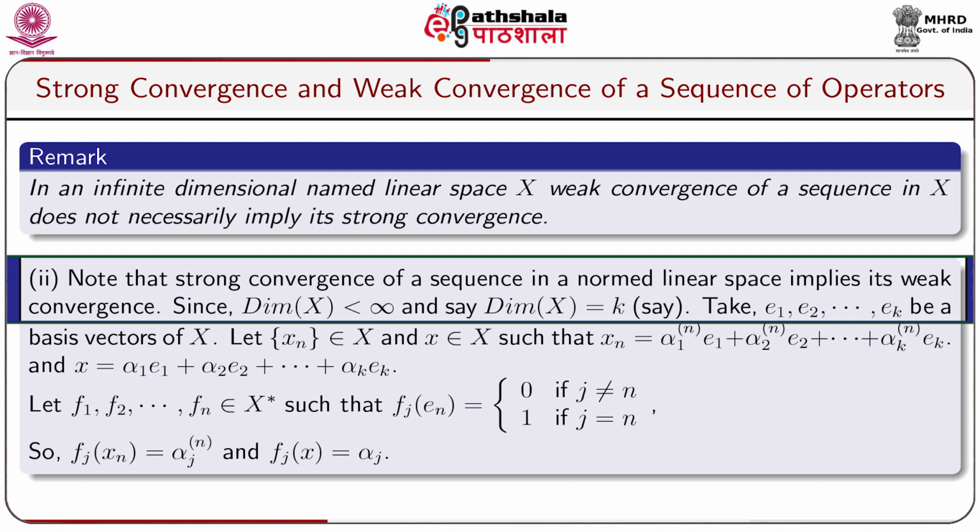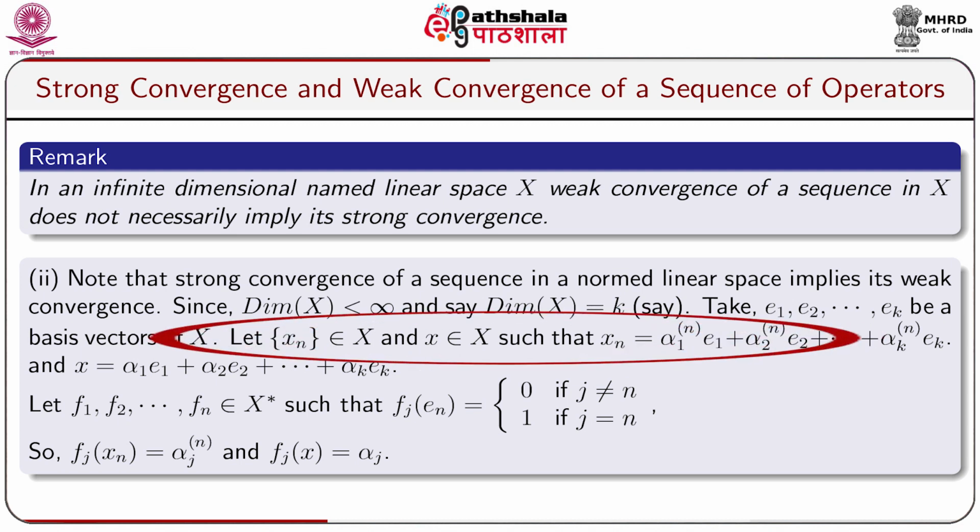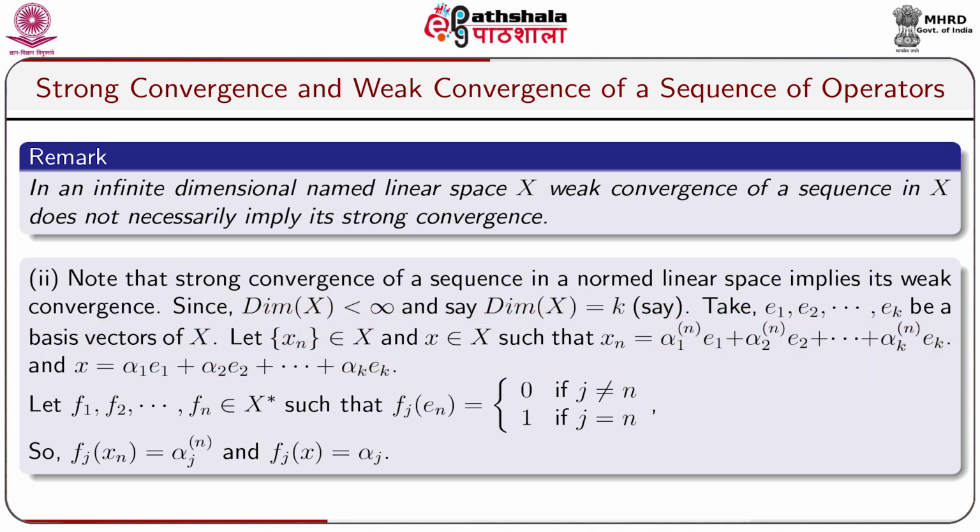Since dimension of X is finite, say dimension of X equal to k, take E1, E2, ..., Ek to be basis vectors of capital X. Let xn belonging to capital X and x belongs to capital X such that xn equal to alpha 1n E1 plus alpha 2n E2 plus ... plus alpha kn Ek, and x equal to alpha 1 E1 plus alpha 2 E2 plus ... plus alpha k Ek.